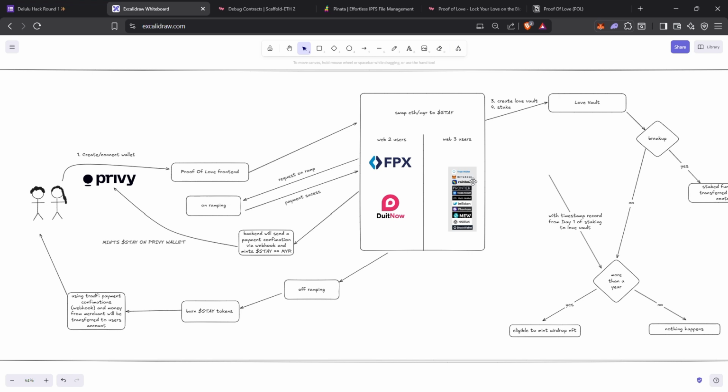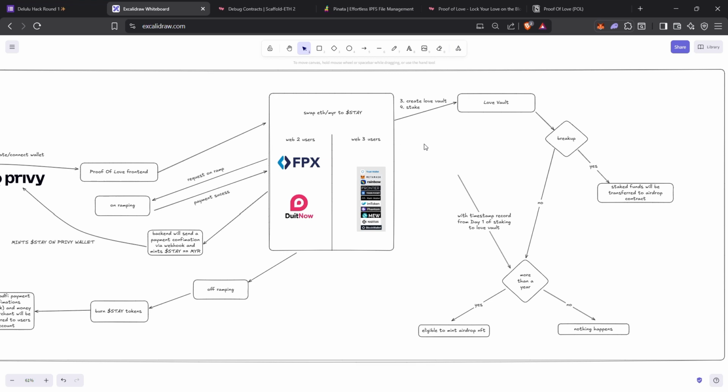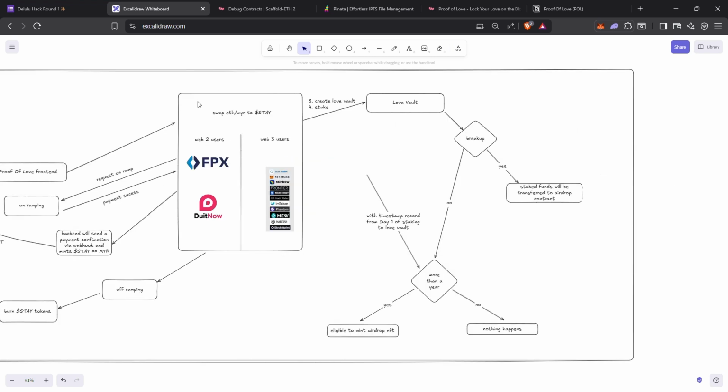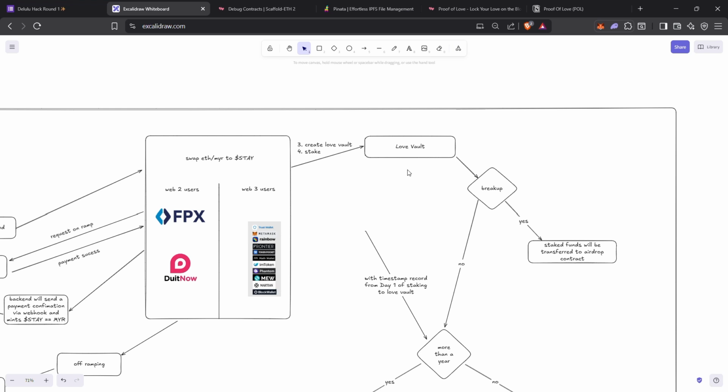Everything is using a wallet. You can use your own Privy wallet, your MetaMask, your Trust Wallet, or your Phantom, anything. It's just on-chain and it's pretty simple. After they get a stay token, they will stake the exact amount to show that I'm locking my love inside the vault. So that's how it works.